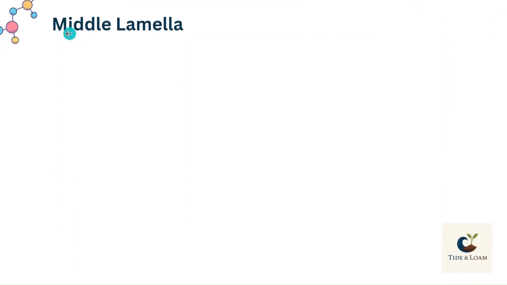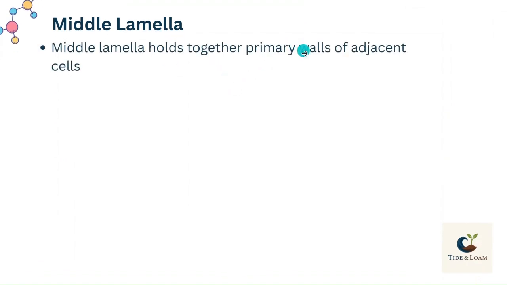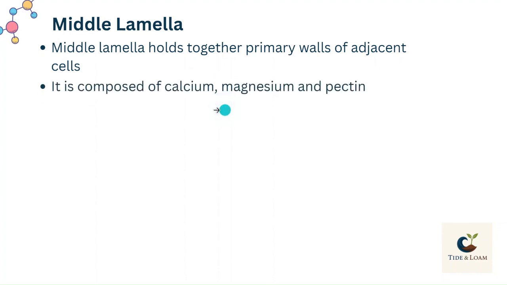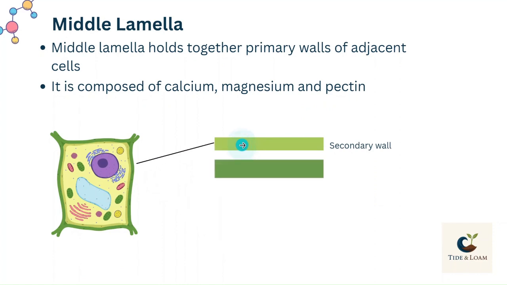The third layer is middle lamella. So middle lamella is present between the walls of adjacent cells. यानी कि जो दो cells एक साथ हैं उनके दरमियान जो third layer है, which is actually middle lamella. और middle lamella holds together primary walls of adjacent cells. So it actually holds together the two cells, and it is present between the cell walls of two cells. It is composed of calcium, magnesium and pectin, and we have the same figure here.